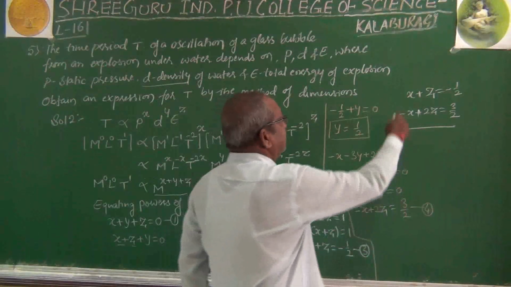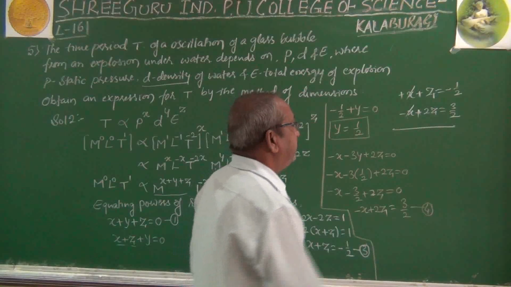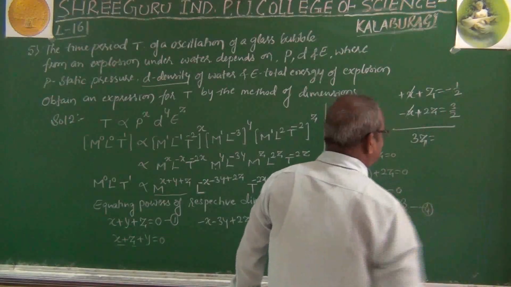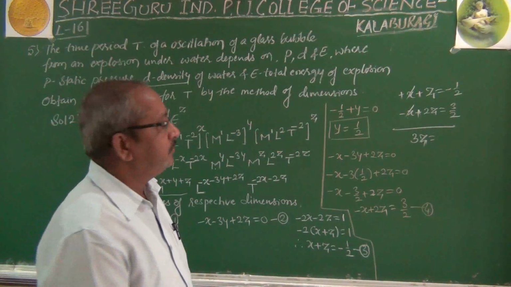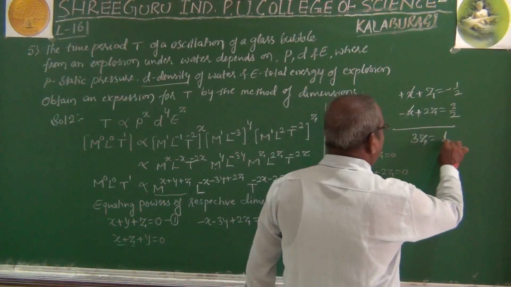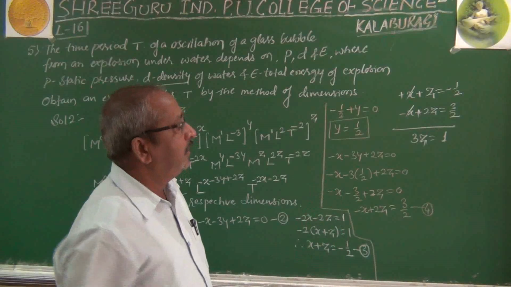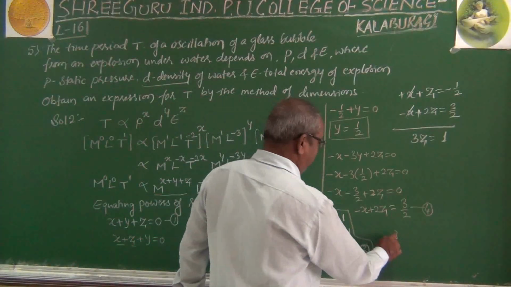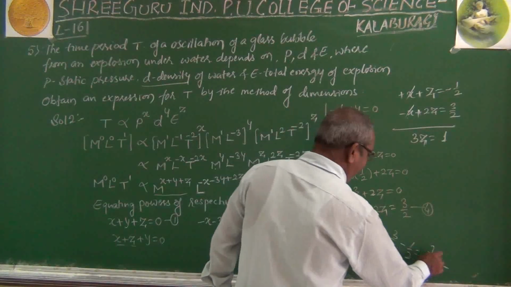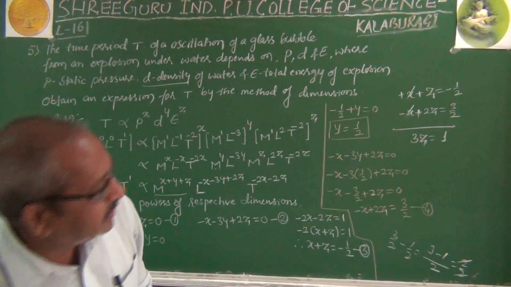By adding, this is plus x, this is minus x, they get cancelled, and that one is z, this is 2z, total it becomes 3z equal to 3 by 2 minus 1 by 2. 3 by 2 is nothing but 1 and a half, whereas minus 1 by 2. So 3 by 2 minus 1 by 2, 2 is the LCM, then 3 minus 1 equal to 2 by 2, the 2s get cancelled, remaining is 1. So like that you have to simplify.